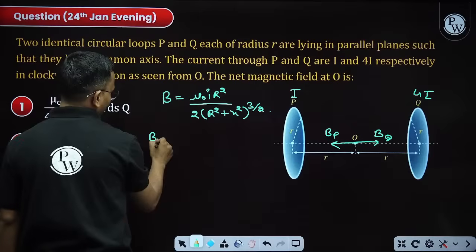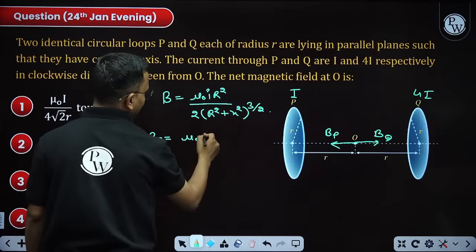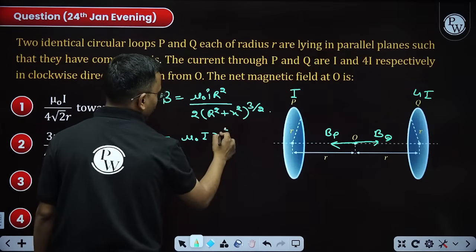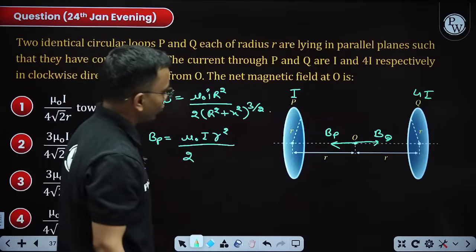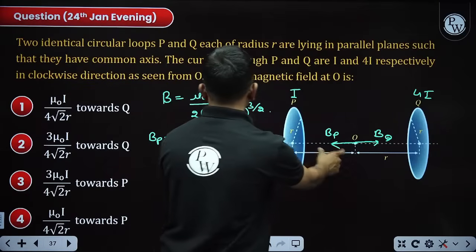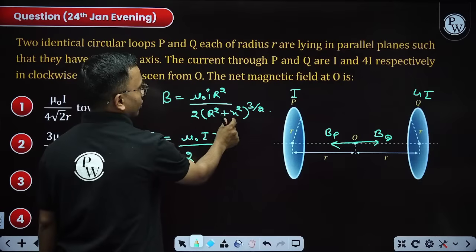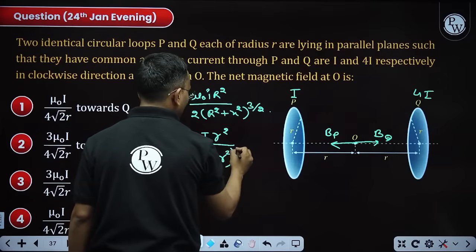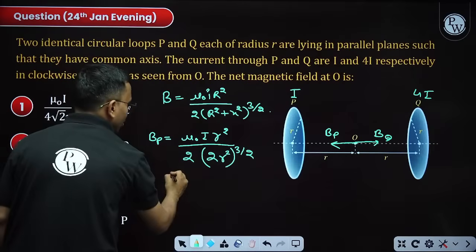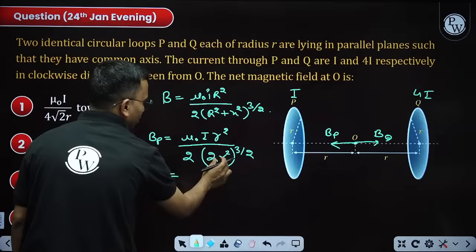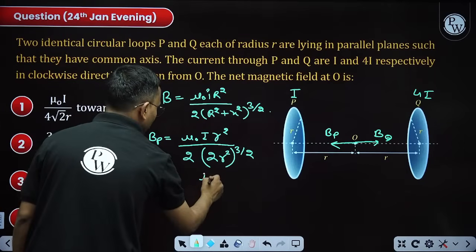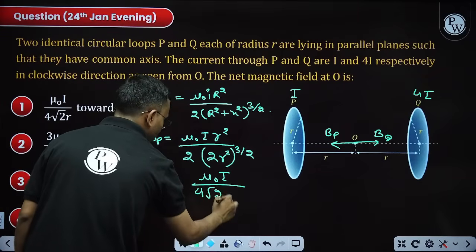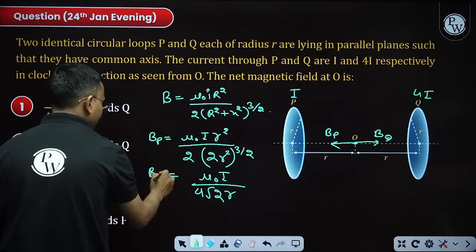So BP will be equal to mu naught I r square, where r is the small r, divided by 2 into r square plus x square whole to the power 3 by 2. This is r, this is also r. So r square plus x square will become 2 r square, whole to the power 3 by 2. 2 to the power 3 by 2 is 2 root 2. So mu naught I divided by 2 root 2 into 2, 4 root 2, 4 root 2 into r will remain here. This is BP. It is towards the left.